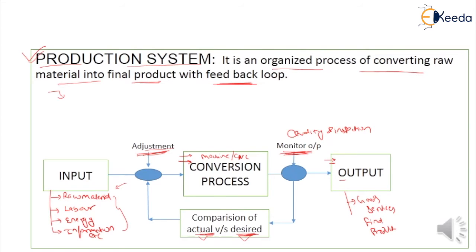So students, by the help of this feedback loop, we achieve the desirable data. This whole process is known as a production system. Clear to all students? So what is a production system? It is an organized process of converting a raw material into final product with feedback loop. So clear to all? Okay.